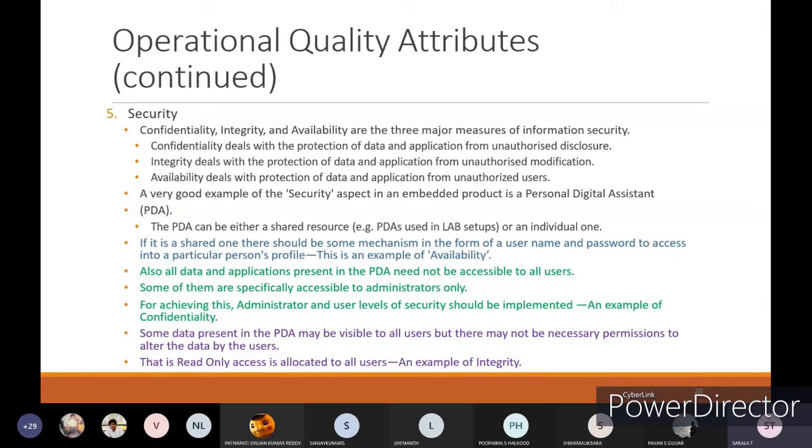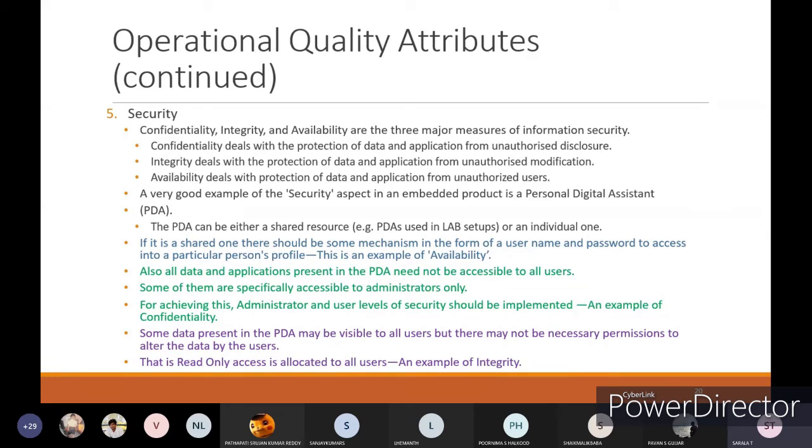Confidentiality deals with the protection of data and application from unauthorized disclosure, and integrity deals with the protection of data and application from unauthorized modification. Availability deals with the protection of data and application from unauthorized users.